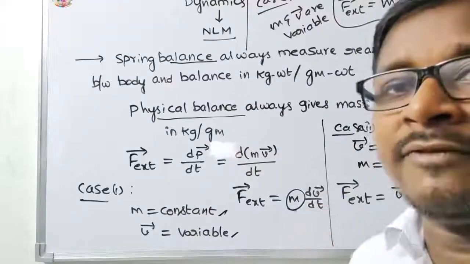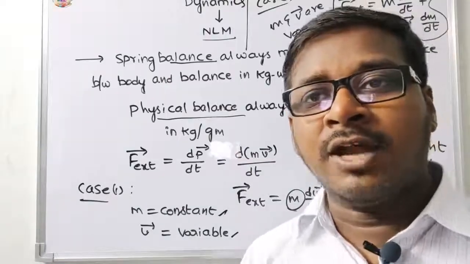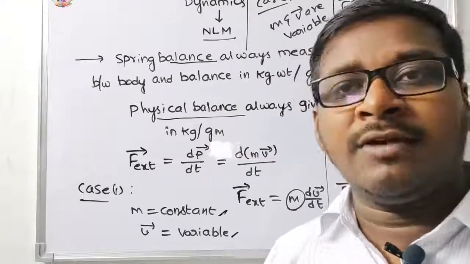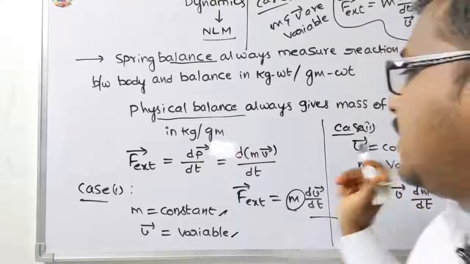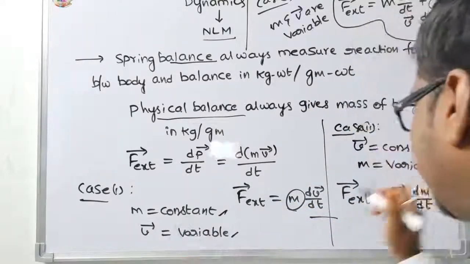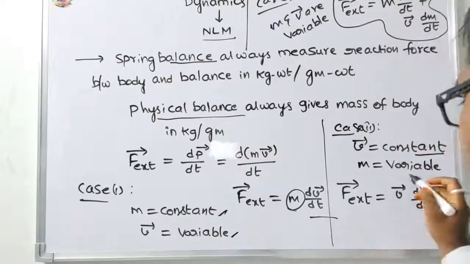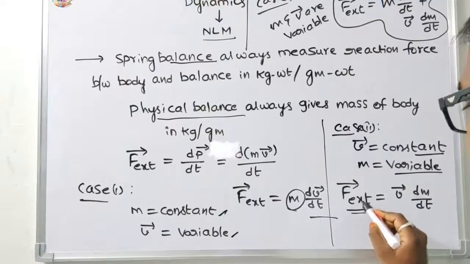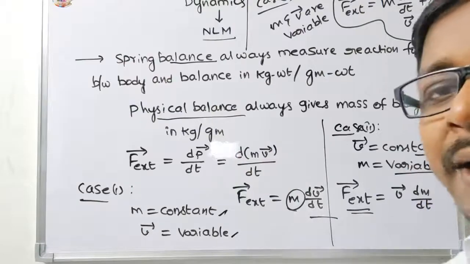Variable means non-uniform: sometimes it is constant, that is equal, and sometimes unequal. In case 2, velocity is constant and m is variable, so the external force is v into dm by dt.